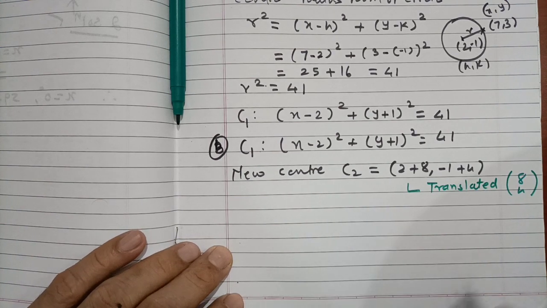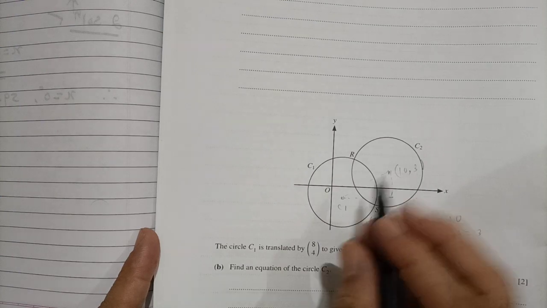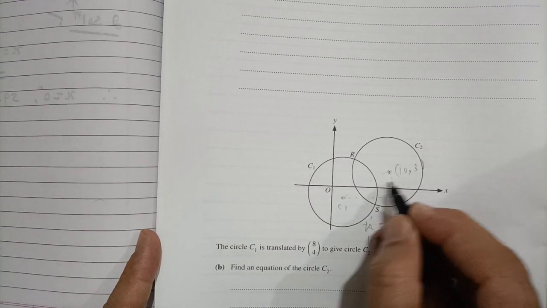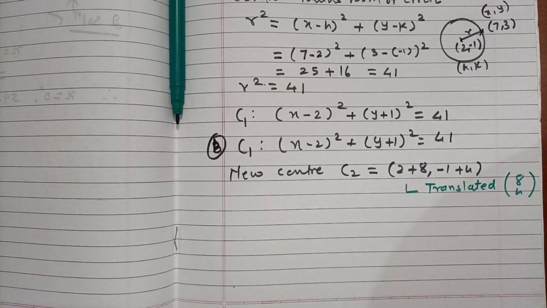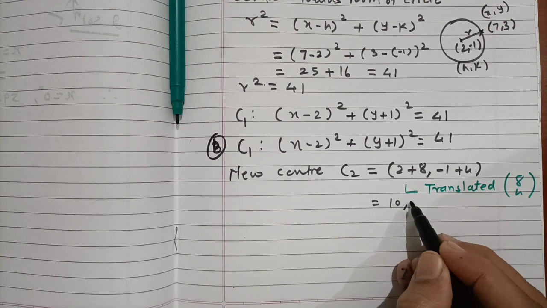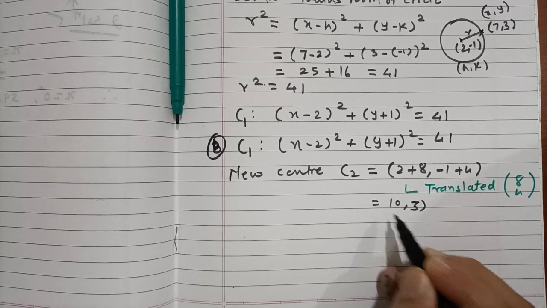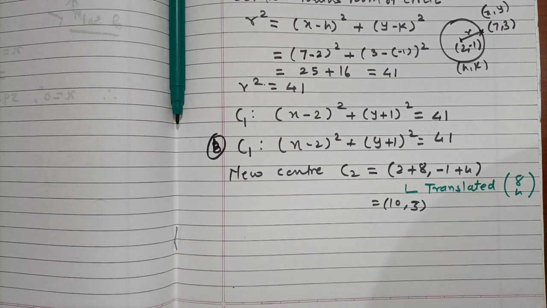If you want, you can draw the diagram, but I don't think there is a need to draw the diagram, because it is just understanding 8 units this way and 4 units here. So after the simplification, this becomes (10, 3) only. This is the center for C2.